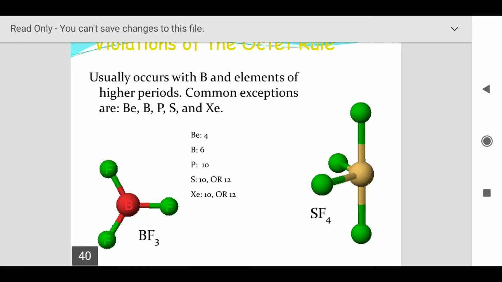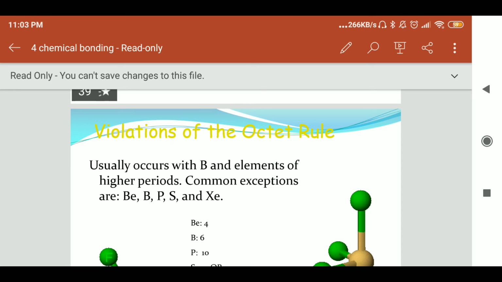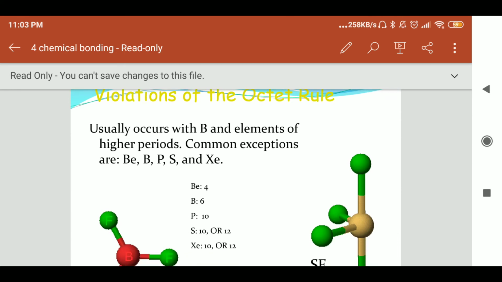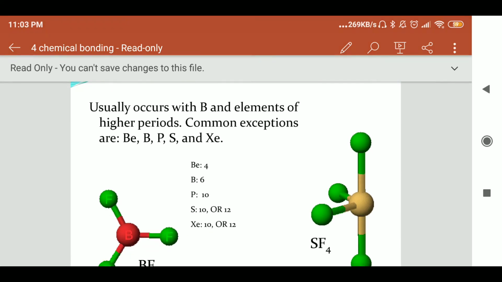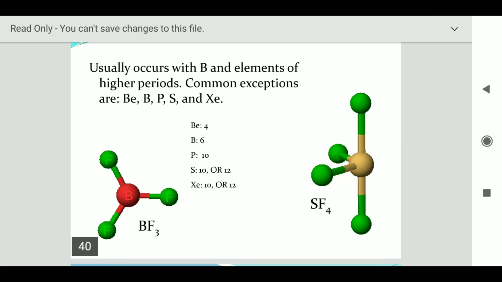Now talking about the violation of the octet rule, it usually occurs with boron and elements of higher periods. Like I have given examples of beryllium, sulfur tetrafluoride and the BF3 molecule, boron trifluoride. These are exceptions, and the elements which do not follow the octet rule are beryllium, boron, phosphorus, sulfur and xenon.